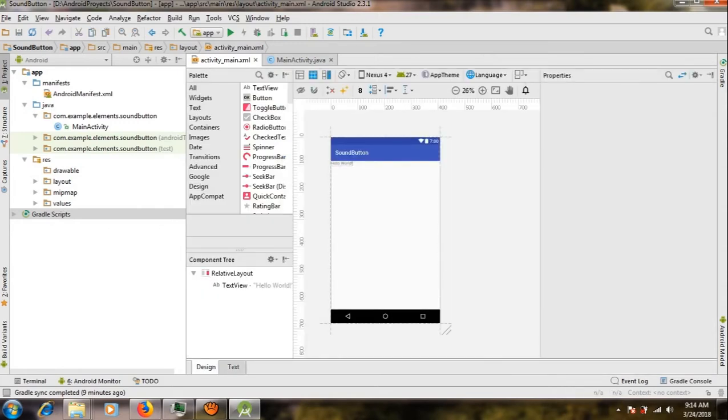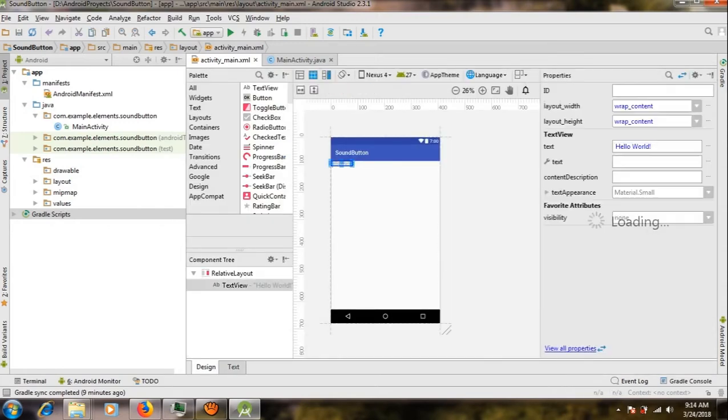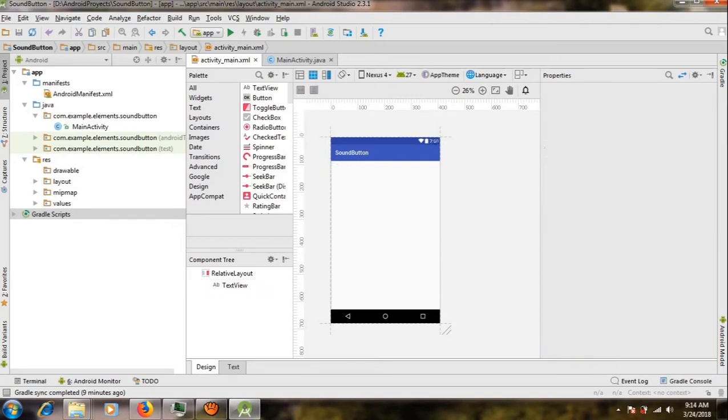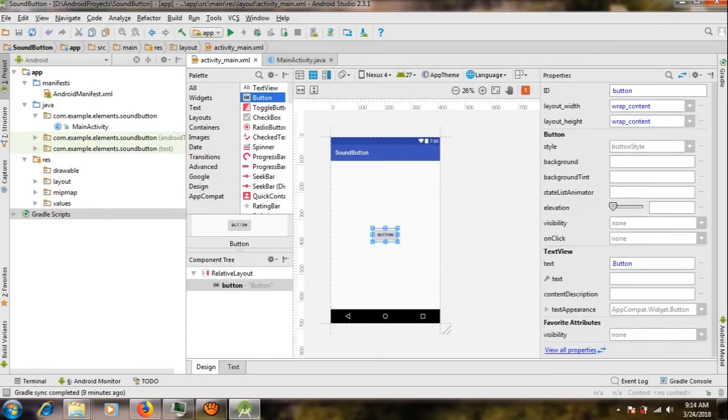I prefer it like that. Over here I'm going to delete this text view. And let me put my button. Drag it right there. I'm going to leave it with that name, button, as an ID. Normally I attempt to change it.